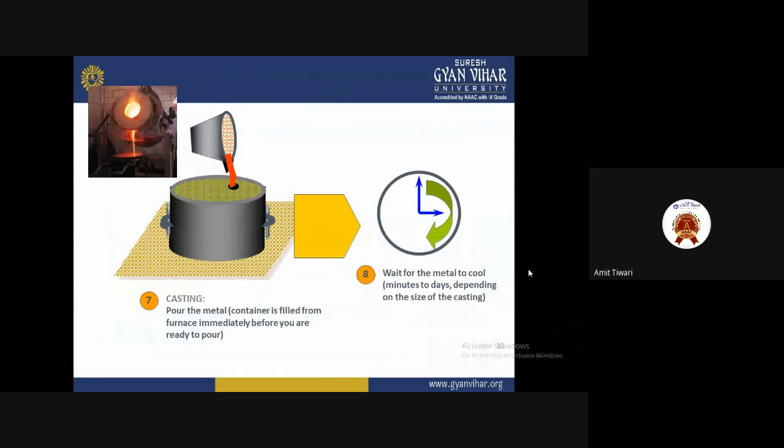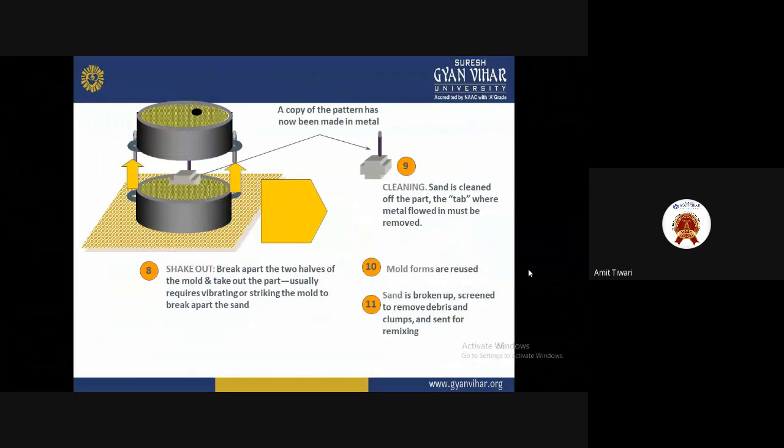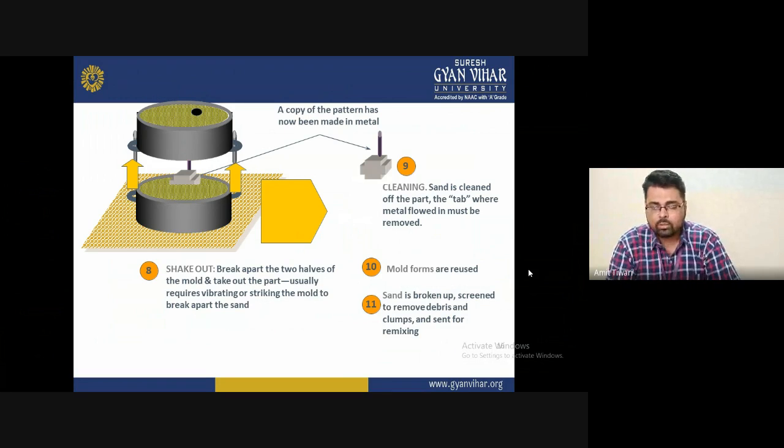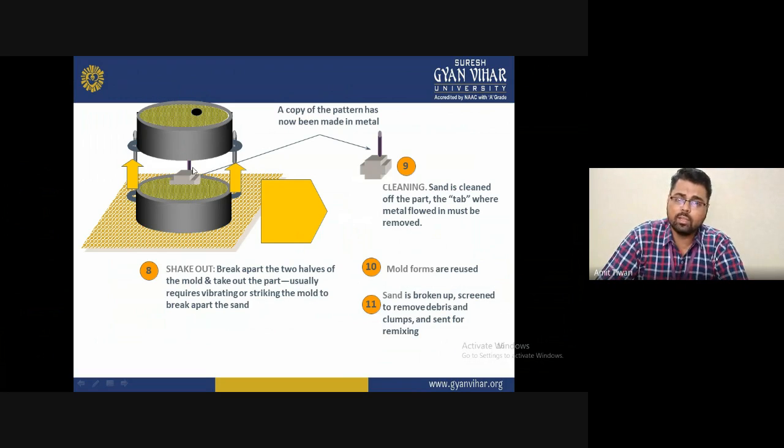So what happens in this diagram, in the ninth step, is shake out and break out the two halves of the mold and take out the part. This usually requires vibrating or shaking the mold to break apart the sand. If the part is not removed easily, we pass some vibration to the material. With this, we will be able to drag the material from the pattern, and it has solidified. You can see in this diagram that the material has completely solidified. We want to fabricate this type of material, and the given shape will be produced in the casting.